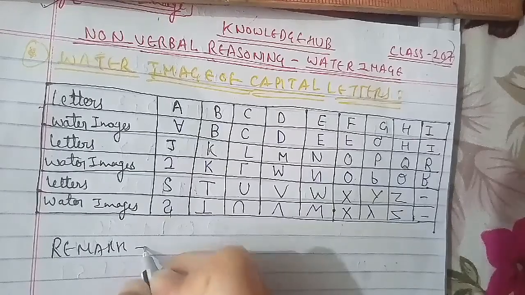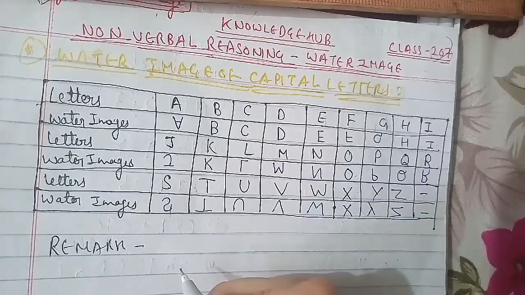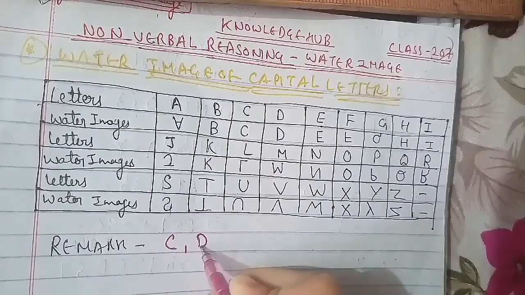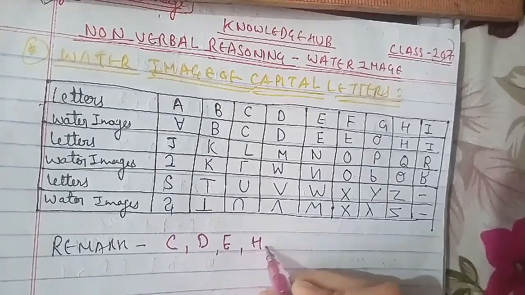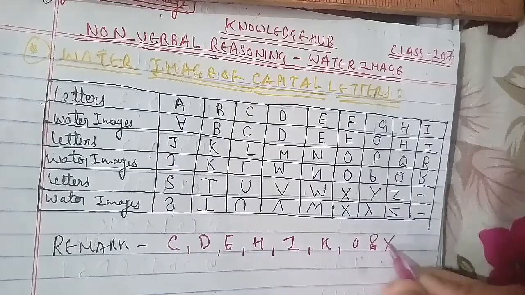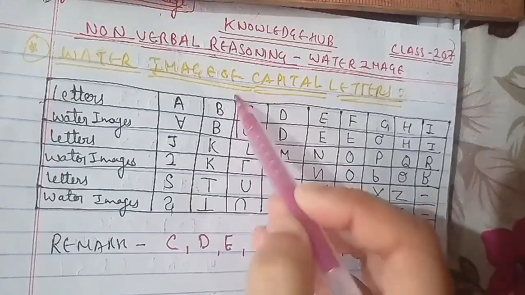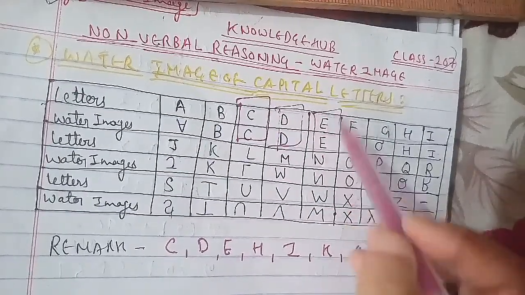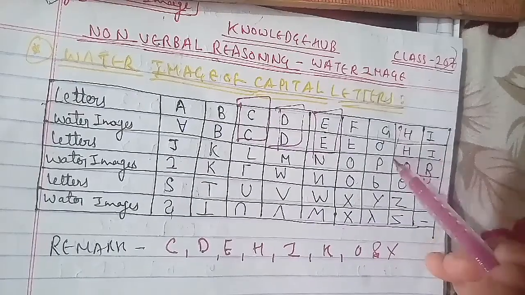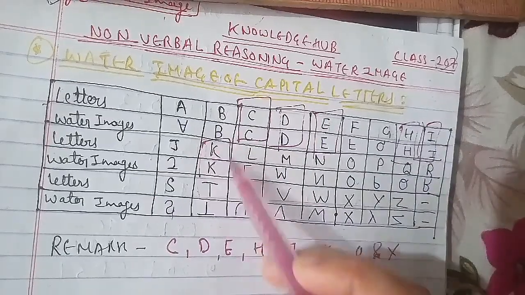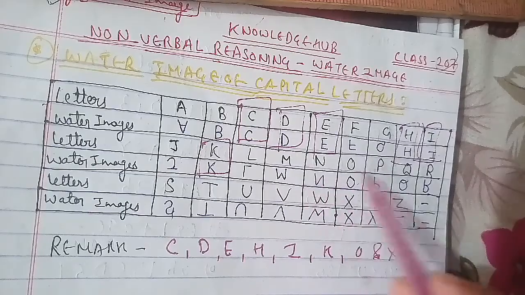The letters whose mirror image remain unchanged are C, D, E, H, I, K, O and X. As you can see, C is the same as D, same as E, same as H, same as I, same as K, then O, same, then X, it is the same.